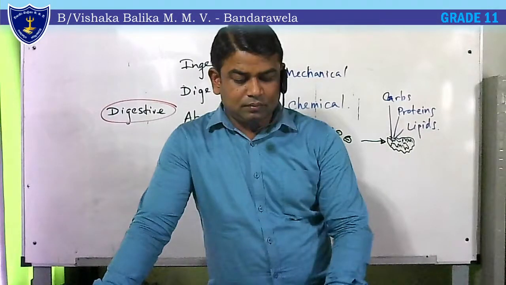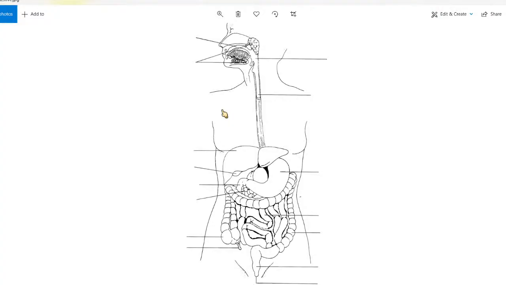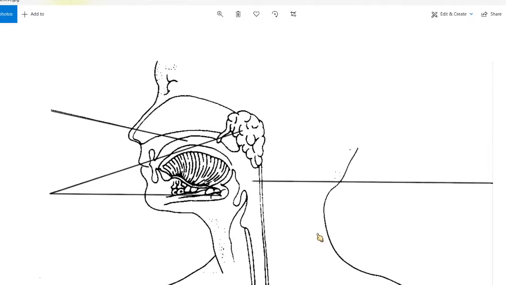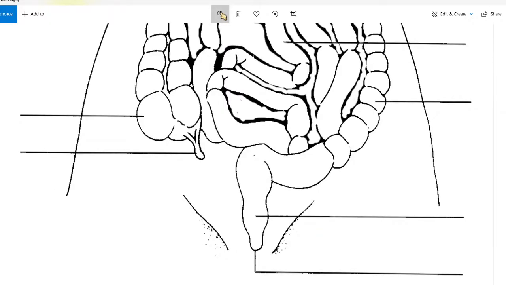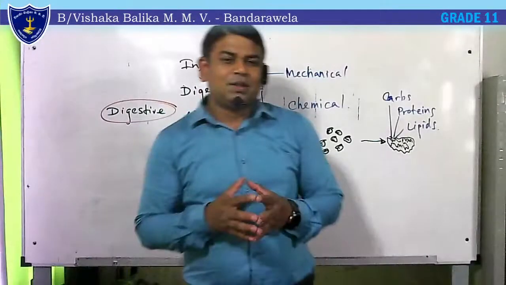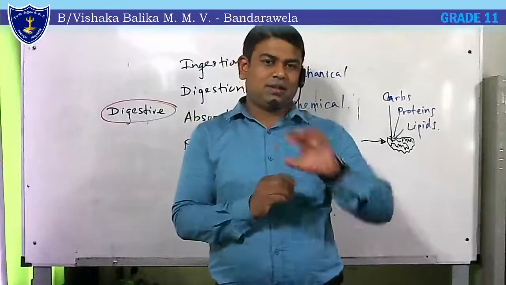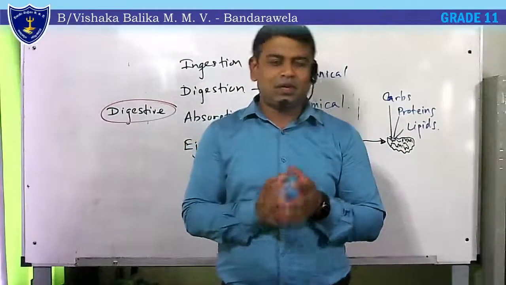And this is the image that I have given to you. I will upload this image also as a picture here. Then you can take a printout of this. Finally, you can label the parts. That image will be given as a JPG file or image file.